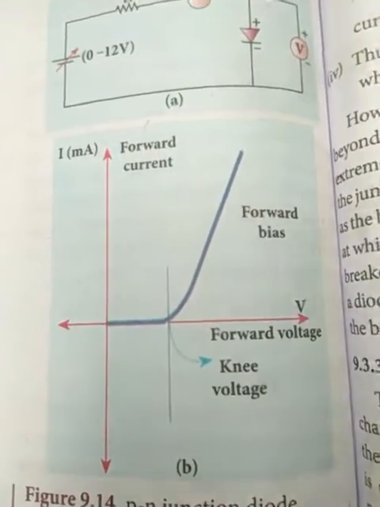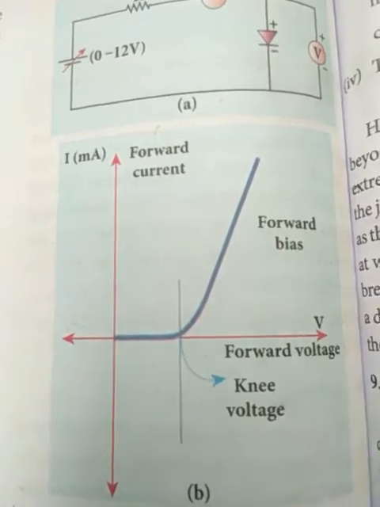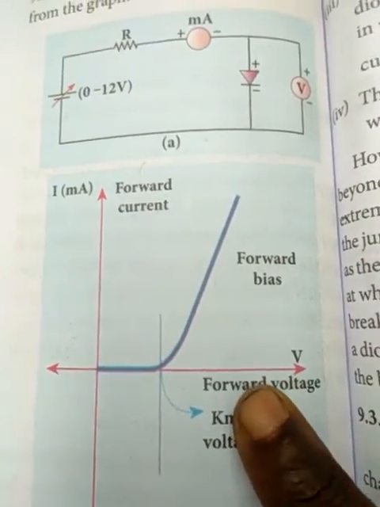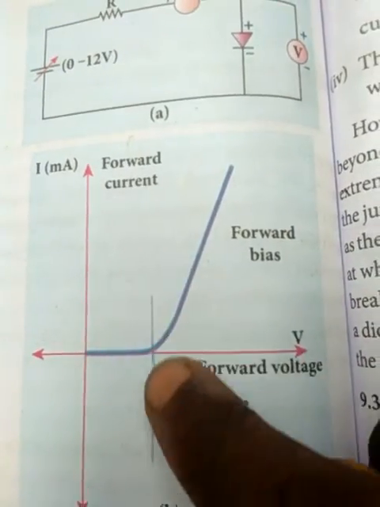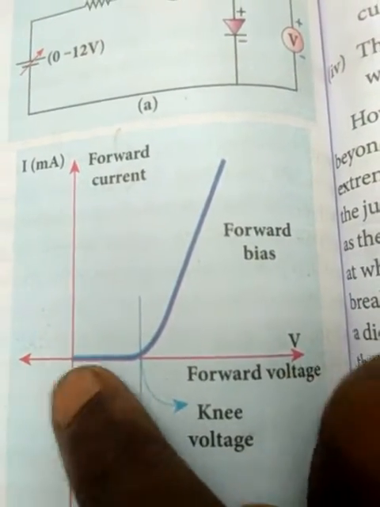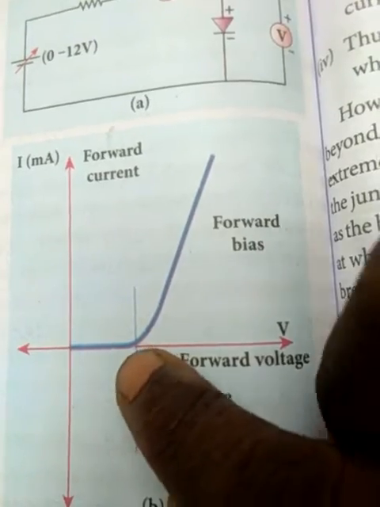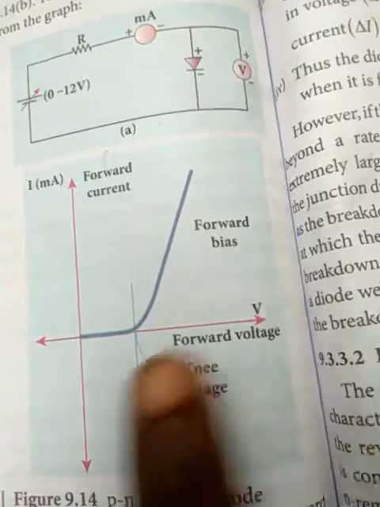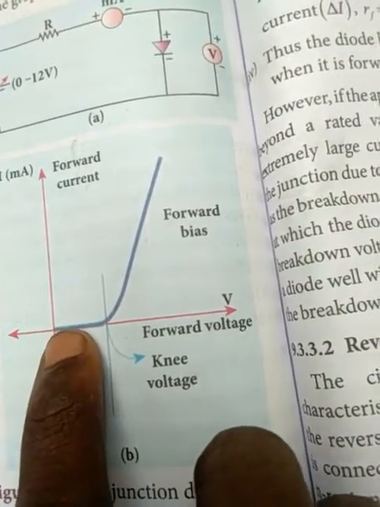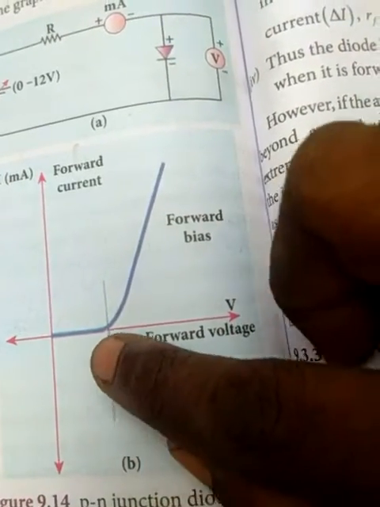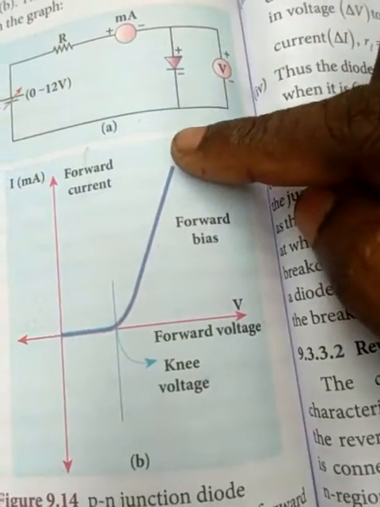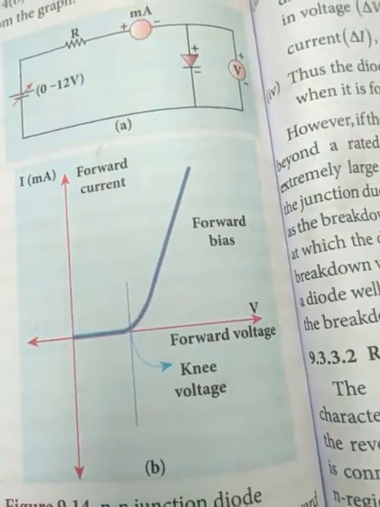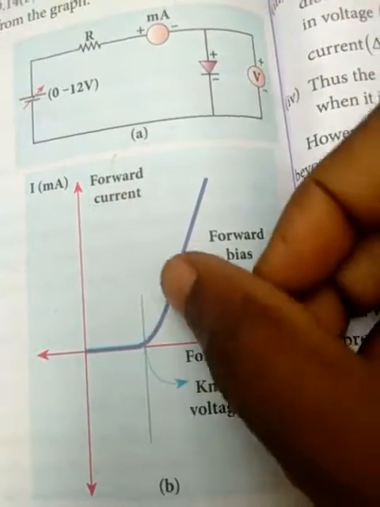This is also a practical, the PN junction diode. On the x-axis, at first the voltage level increases with little current, but at a certain point the current level immediately increases sharply.